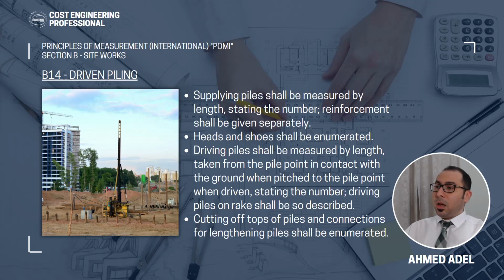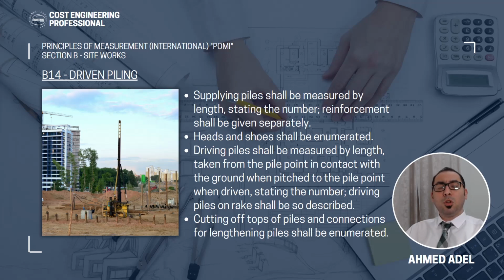They are also saying that driving piles shall be measured by length taken from the pile point in contact with the ground when pitched to the pile point when driven, which means the length of the pile from the commencement level up to the bottom level of the pile, assuming that the top level of the pile will be flush with the natural ground level or the commencement level. And driving piles on rake shall be so described. So if you are driving a pile on rake, you have to describe that in the item description in the BOQ.